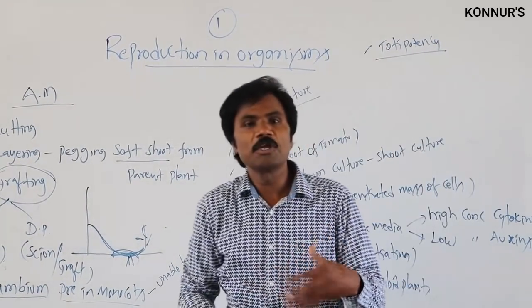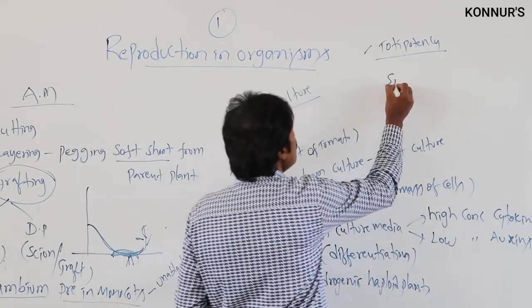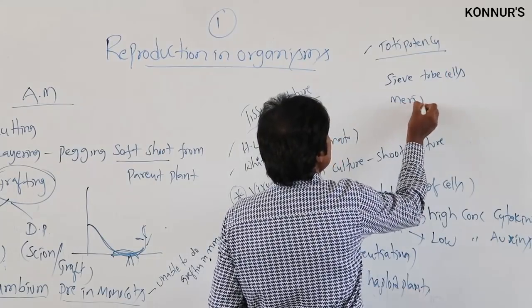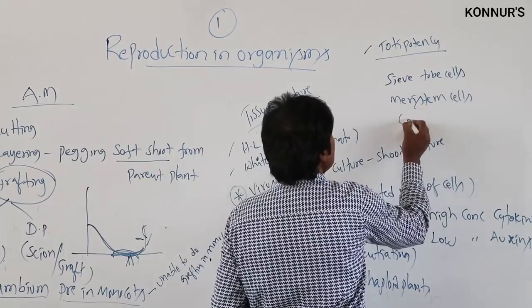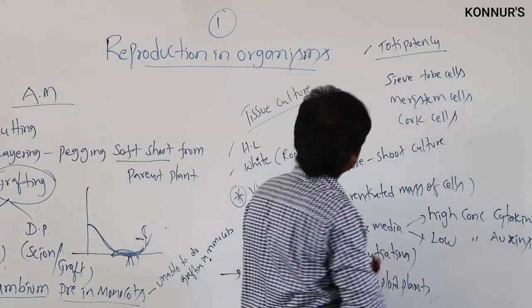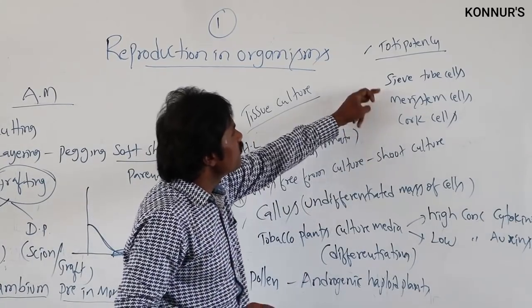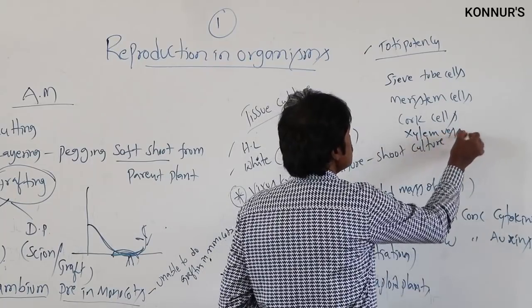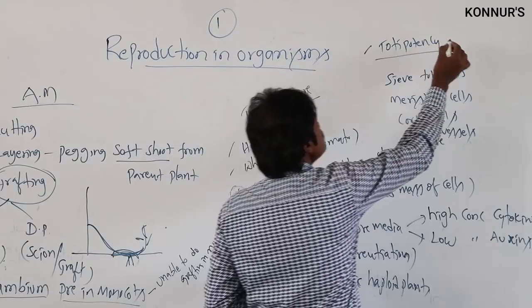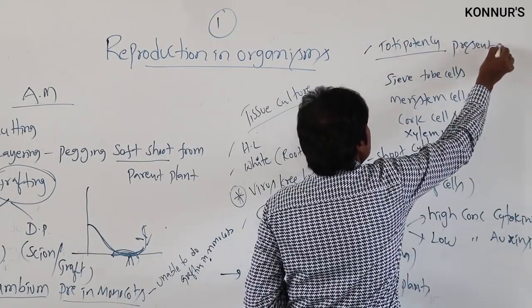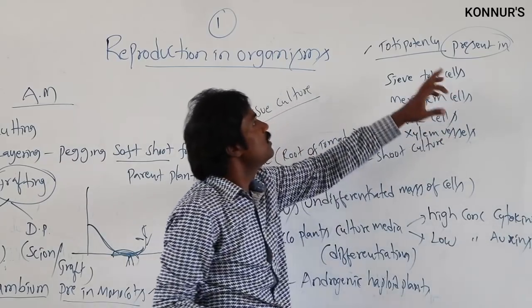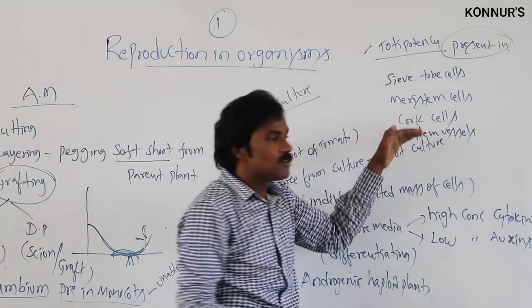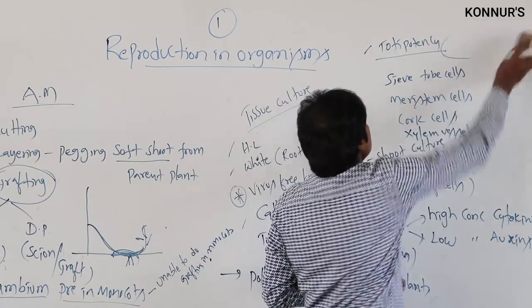What type of cells in plants normally show totipotency?